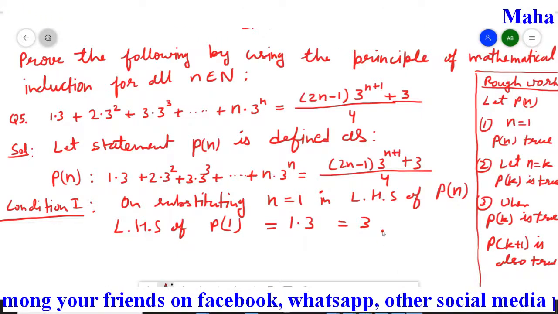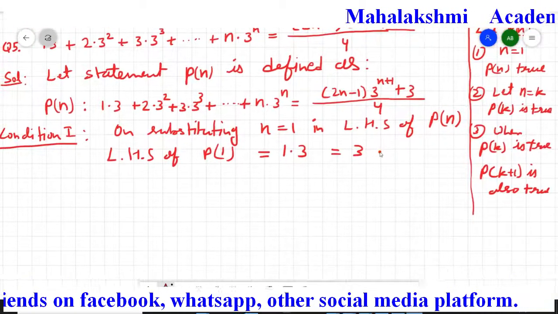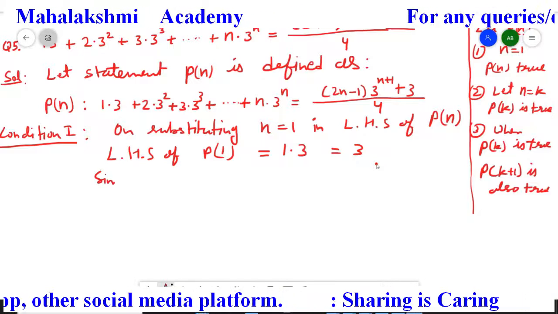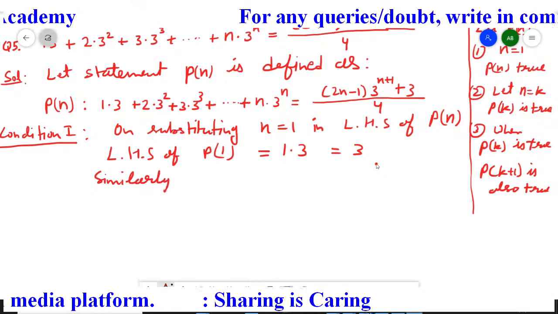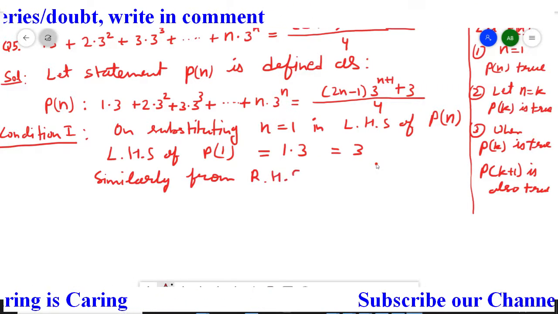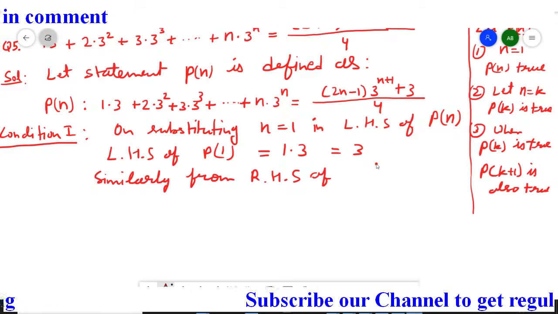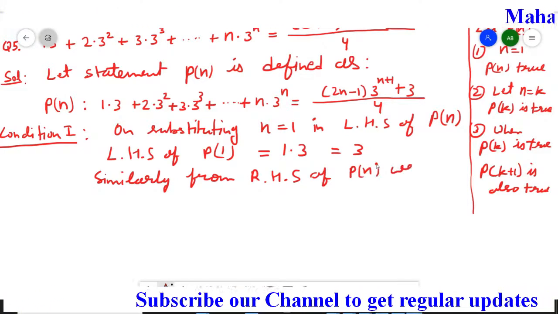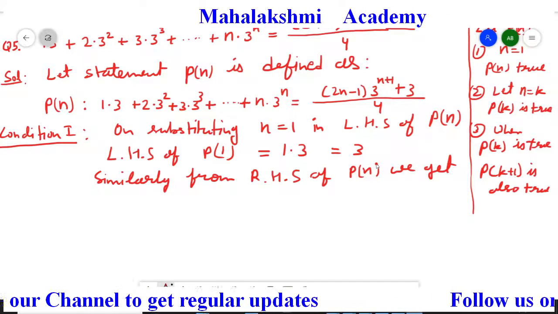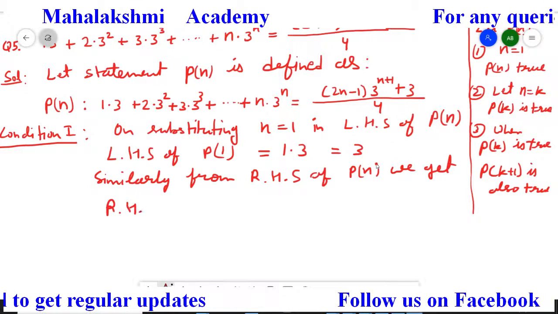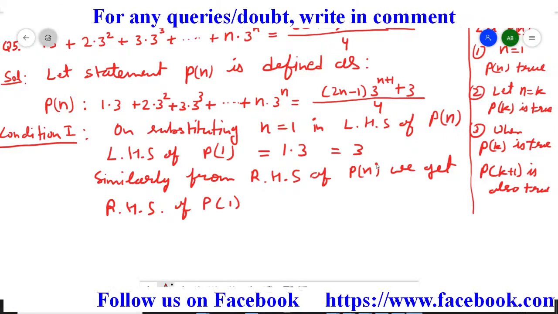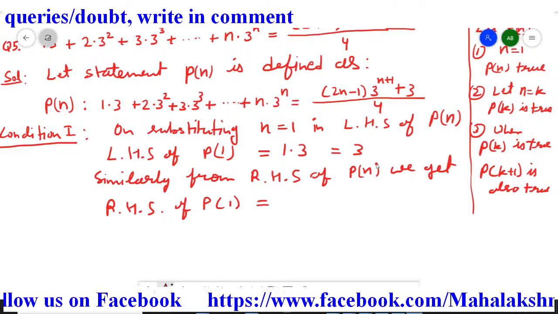So similarly, from the right hand side of Pn we get... What we have to do in the right hand side is, instead of n, we have to replace it by 1. So wherever n is there, we have to write here 1.